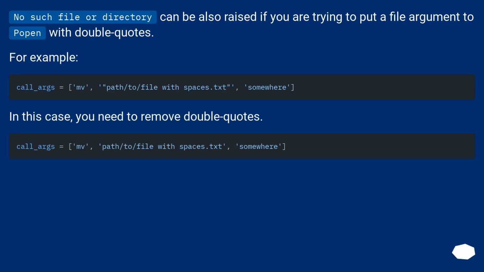No such file or directory can also be raised if you are trying to put a file argument to open with double quotes. For example, in this case, you need to remove the double quotes.